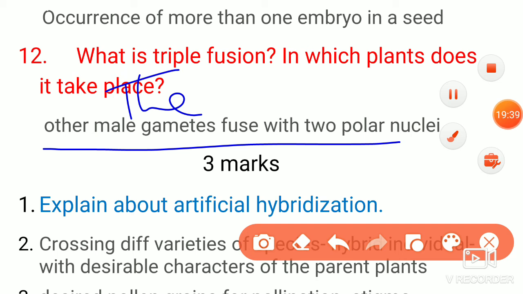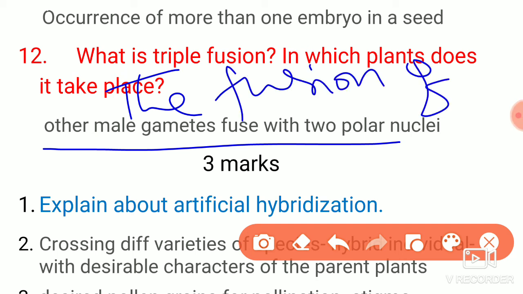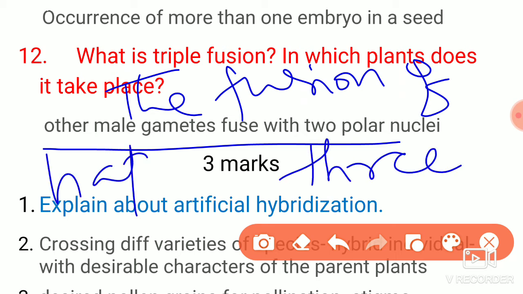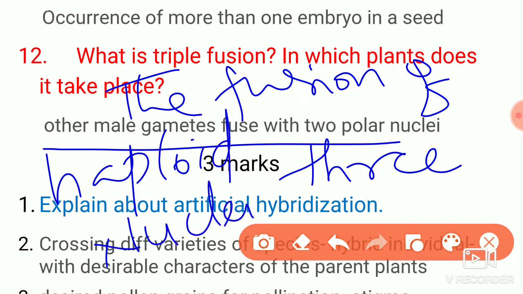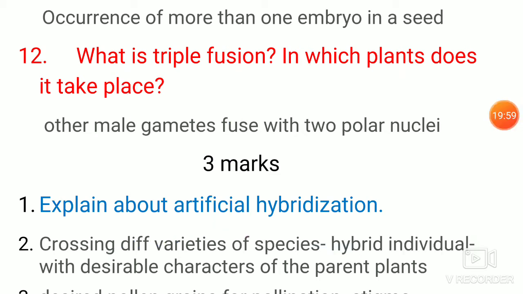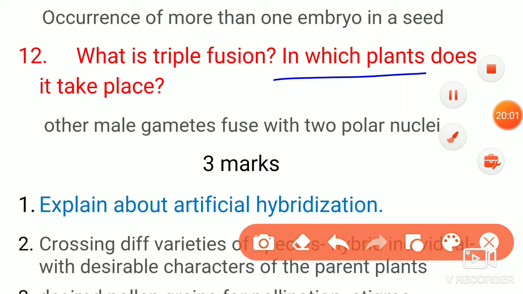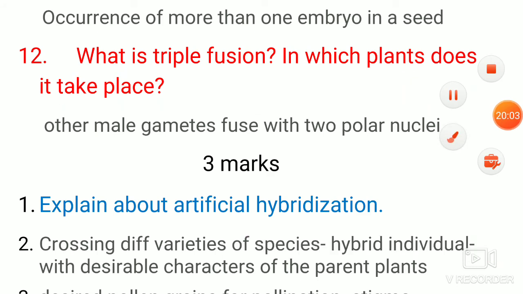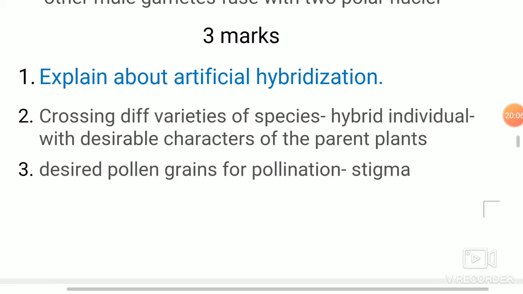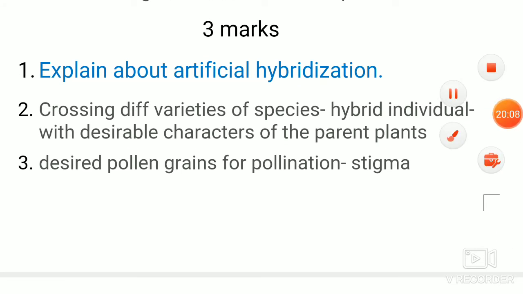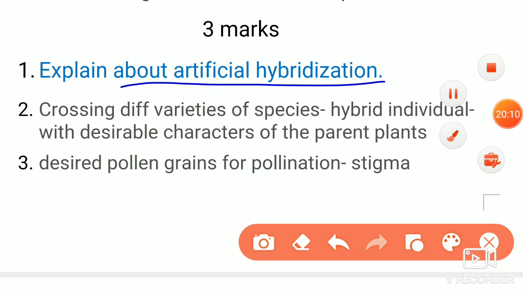The process of fusion of 3 haploid nuclei is called triple fusion. So in which plants does it take place? Angiosperms. That's about the 2 marks questions. Let's go with the 3 marks questions here. Explain about the artificial hybridization.